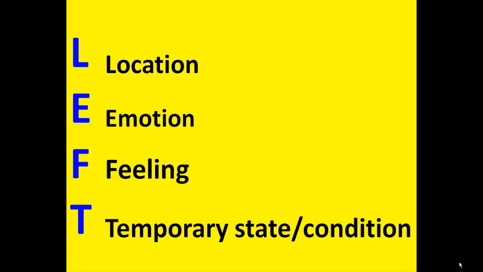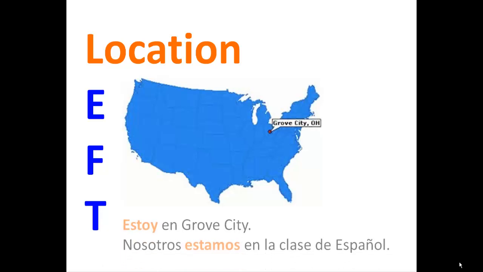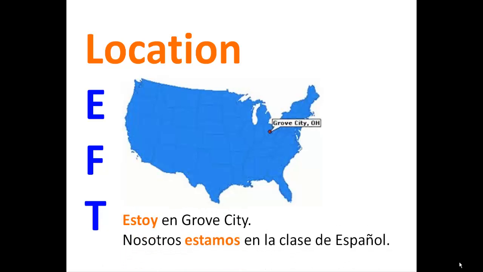And the acronym we're going to use reflects that. Location, emotion, feeling, or anything else that's a temporary state or condition. Let's look at some examples. Estoy en Grove City. Nosotros estamos en la clase de español. But next week, we might be somewhere else. We might be in New York City. We might be at the beach.